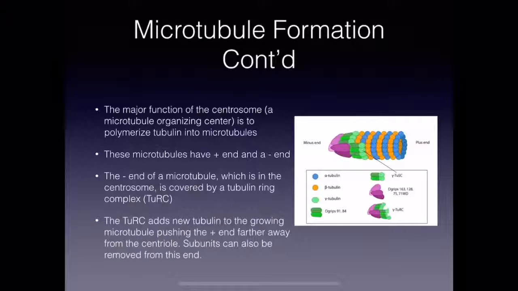The major function of the centrosome is to polymerize tubulin into microtubules. These microtubules have a positive end and a negative end. The negative end of a microtubule, which is in the centrosome, is covered by a tubulin ring complex. The tubulin ring complex adds new tubulin to the growing microtubule, pushing the positive end further away from the centriole. Subunits can also be removed from this end, shortening the microtubule.